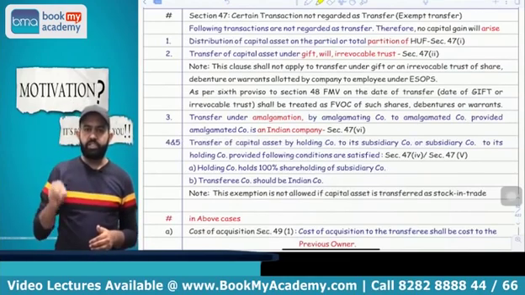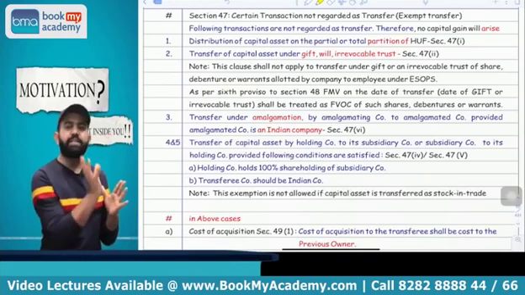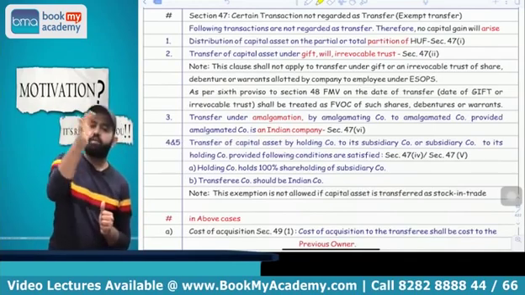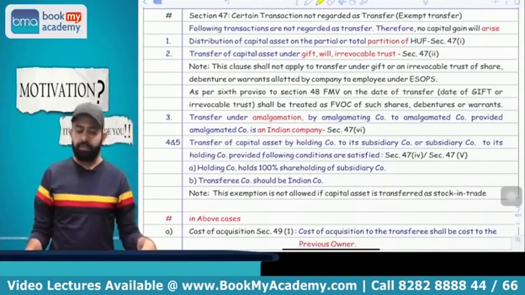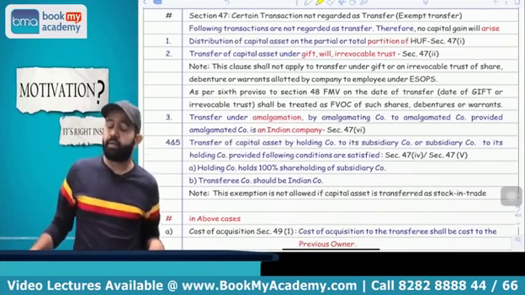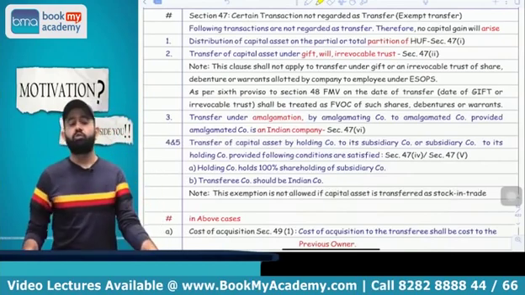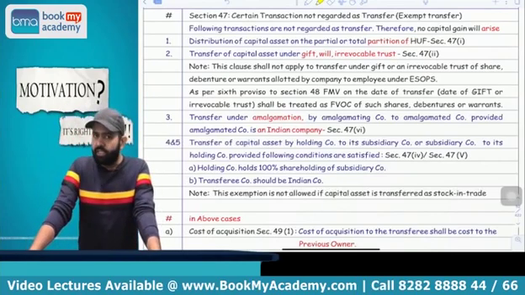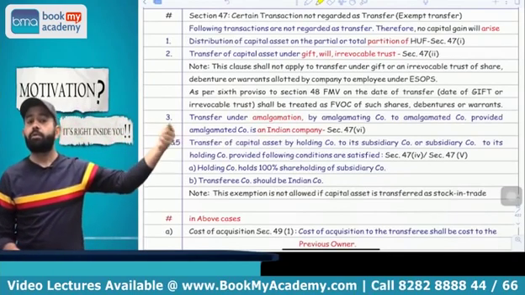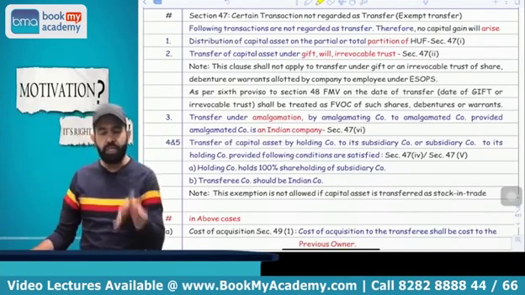If you receive any share under the ESOP and you gift that share to someone else, in that case, on the date of gift, whatever FMV, that will be treated as full value of consideration and capital gain is applicable. Third, in case of amalgamation, if the amalgamating company transfers asset to the amalgamated company, then it is not treated as transfer. Capital gain is not applicable. The condition is that the amalgamated company, or I can say the new company, should be an Indian company.